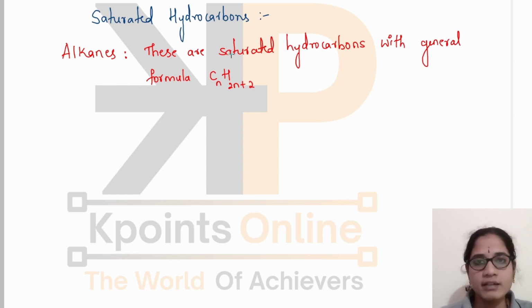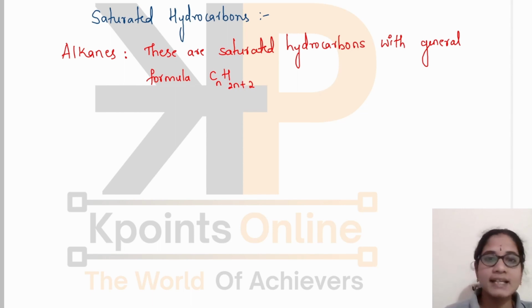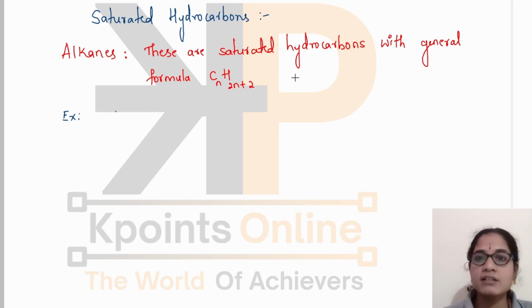As we have already learnt that carbon forms many compounds, and these alkanes are saturated hydrocarbons. They have the general formula CnH2n+2, meaning they have only carbon-carbon single bonds in their molecules. Yes, we have many examples for them, and this n represents the number of carbon atoms.